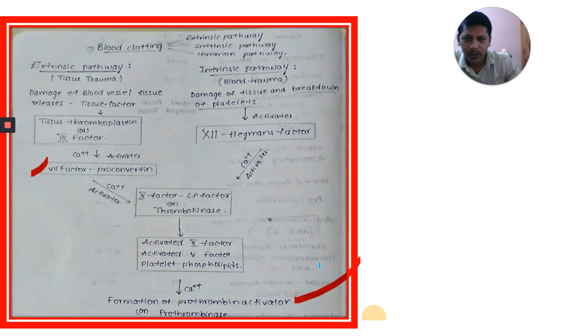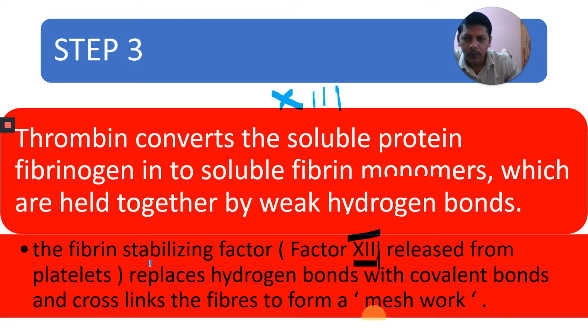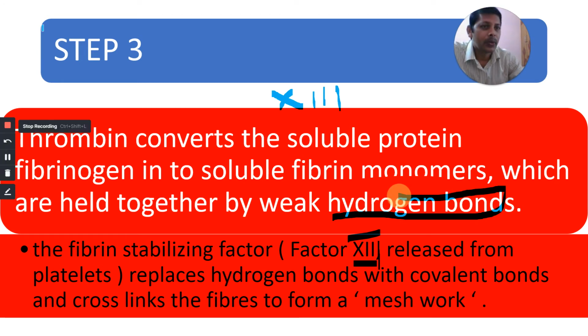What is the function of this factor? The fibrin stabilizing factor, factor 13, is released from the platelets. It replaces hydrogen bonds. Which bonds are present between the fibrin fibers? Hydrogen bonds, which are replaced with covalent bonds.